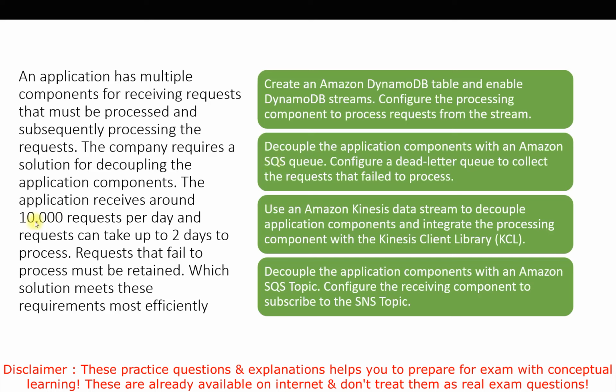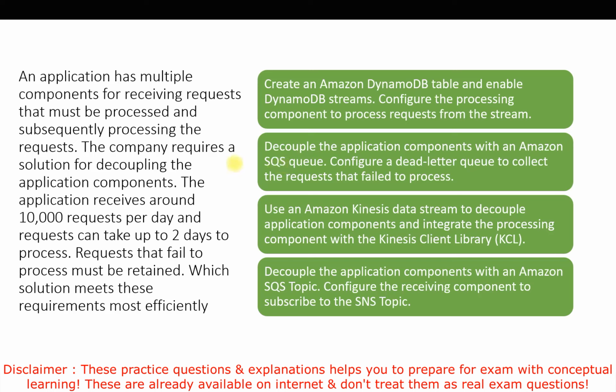Here it is receiving around 10,000 requests per day, and we need to keep them up to 2 days. So the correct answer for this question will be the second option, because it will ensure the retention of requests that fail to process.